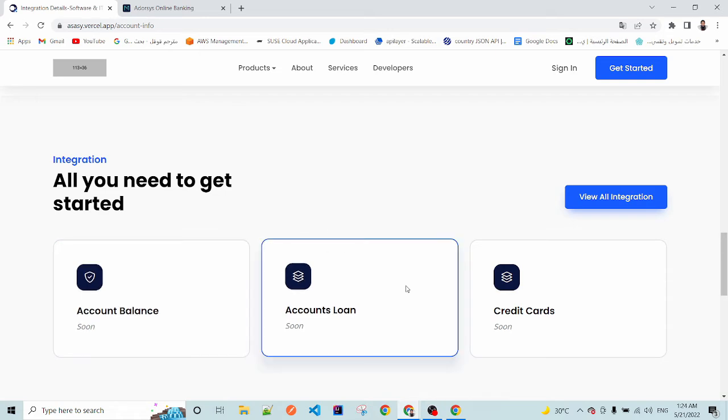Now, after showing you what open banking really is and what Asasy will provide, let me take you through our MVP. Our current stage of the product development is getting account consent and account information services. Now we will show you how we will present PSU raw data.